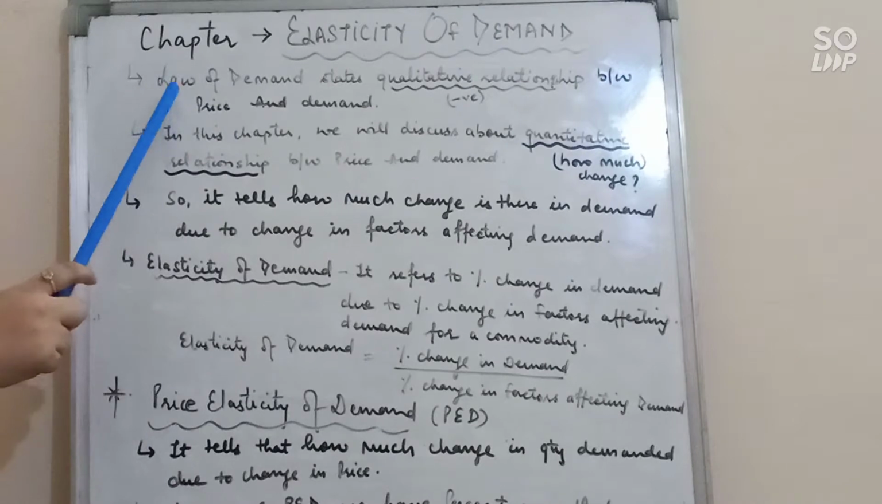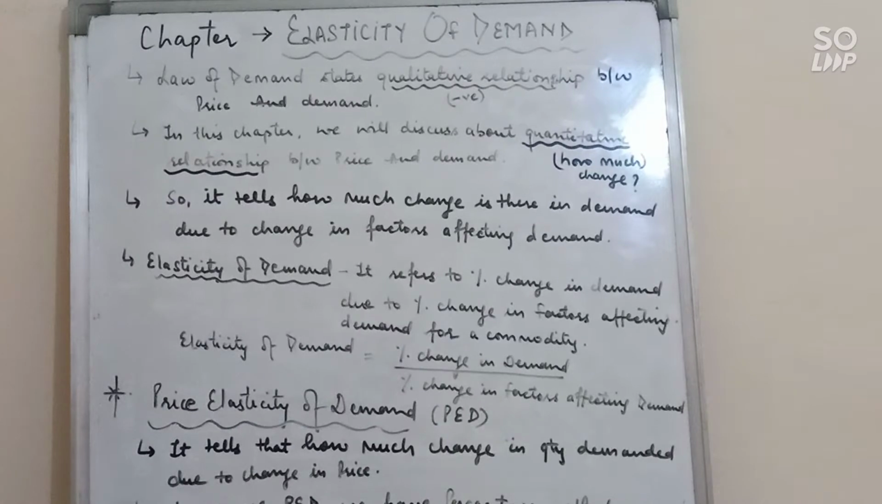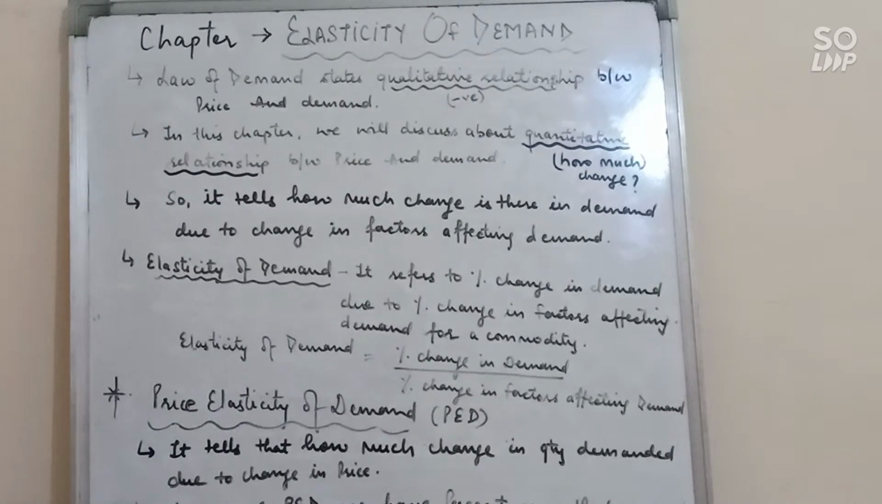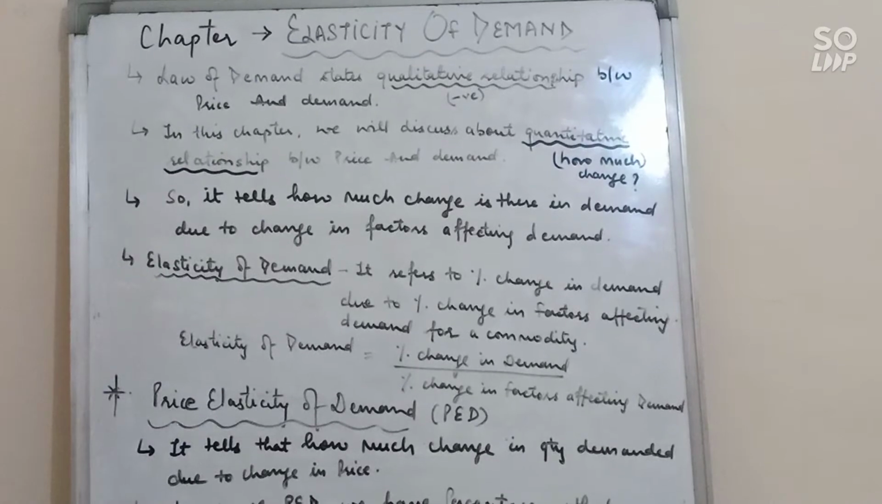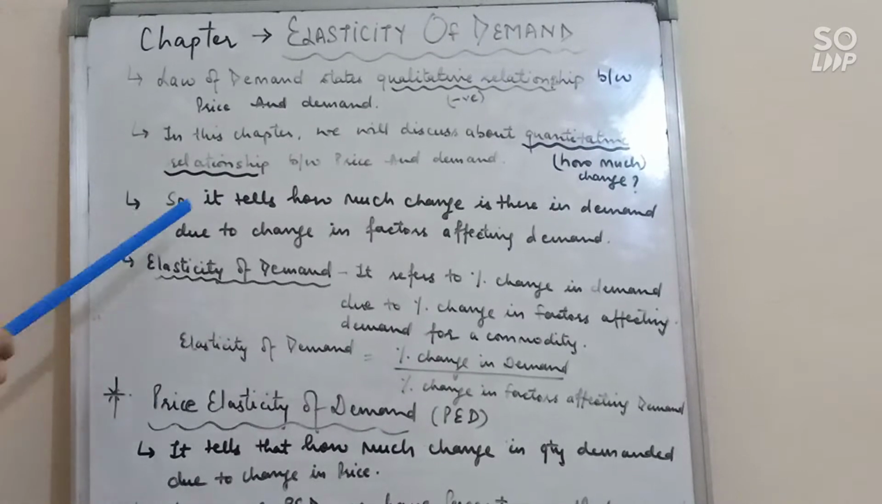So the law states a qualitative relationship, that is the type of relation, positive or negative. There is a negative relationship between price and demand, but it does not tell how much change there is in demand due to change in factors affecting demand. This change is described with the help of elasticity of demand. So in this chapter we will discuss the quantitative relationship between price and demand. It means how much change there is in the demand due to change in price or some other factors.